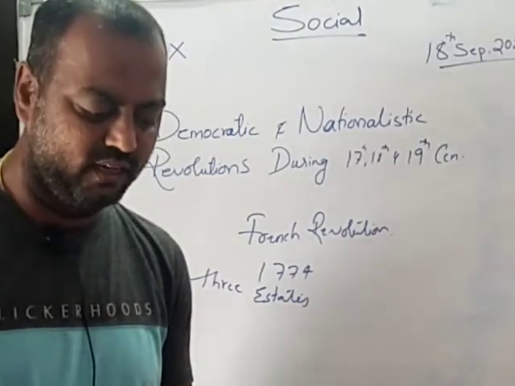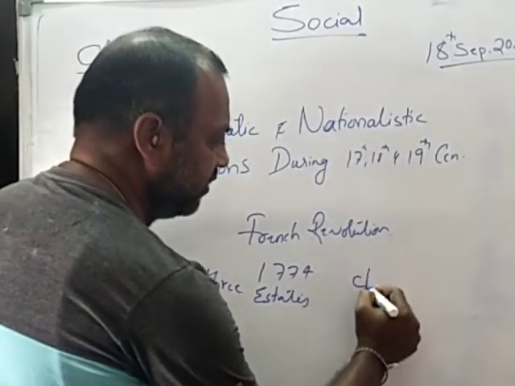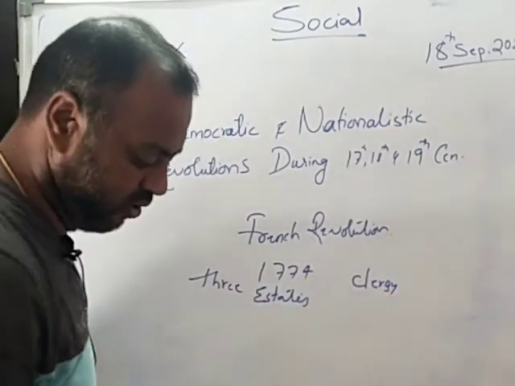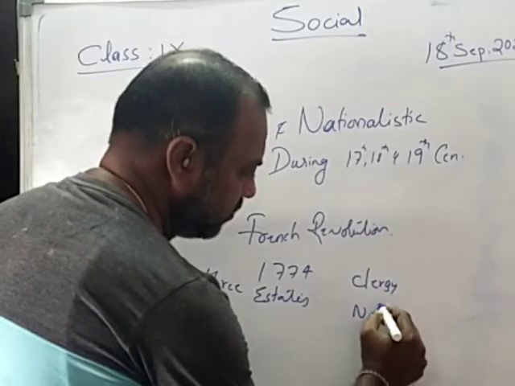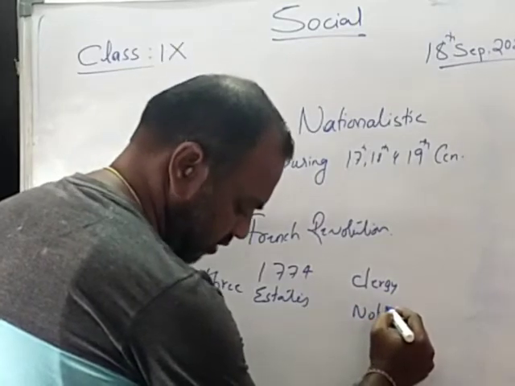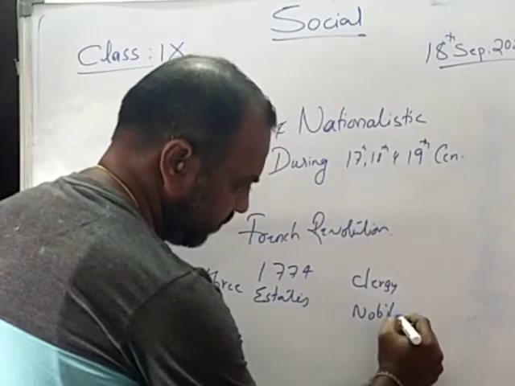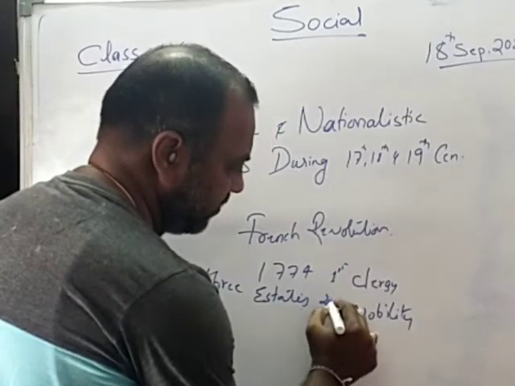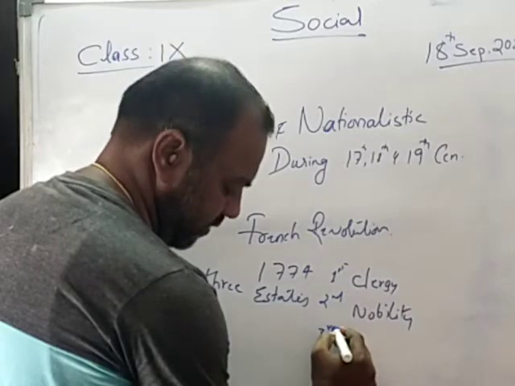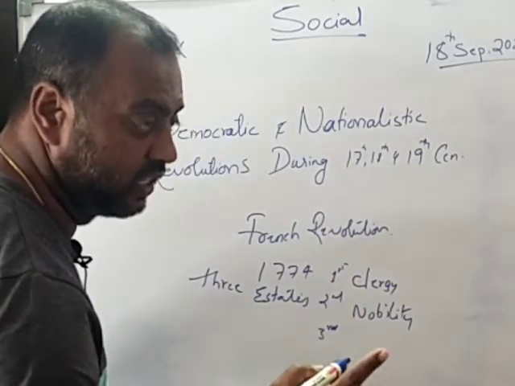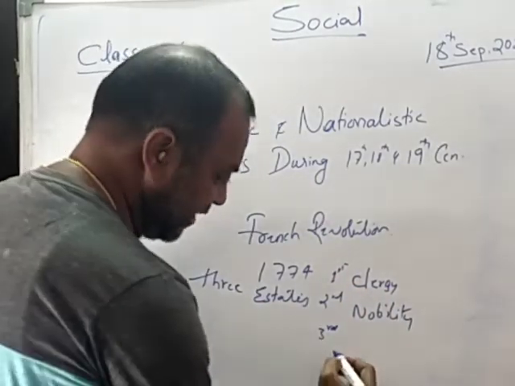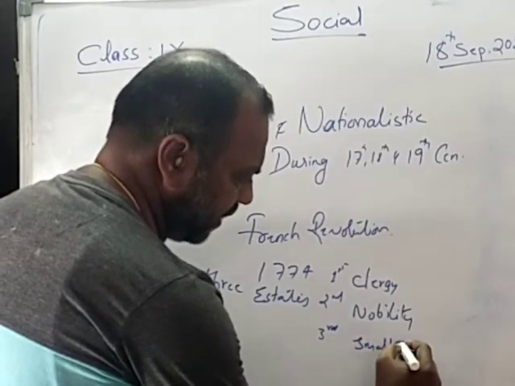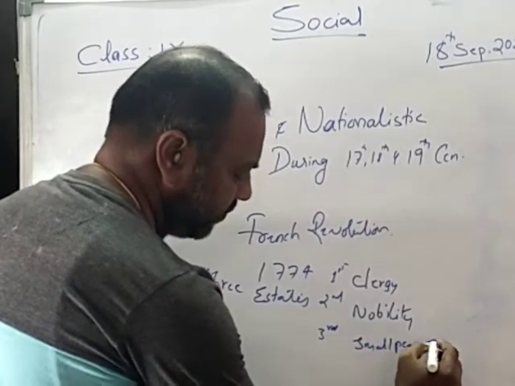The first estate was called the clergy, and the second estate is called the nobles, or the nobility. This is the first estate. This is the second estate. And the third estate consists of all the other common men, businessmen, merchants, and small peasants. All these people come under the third estate.